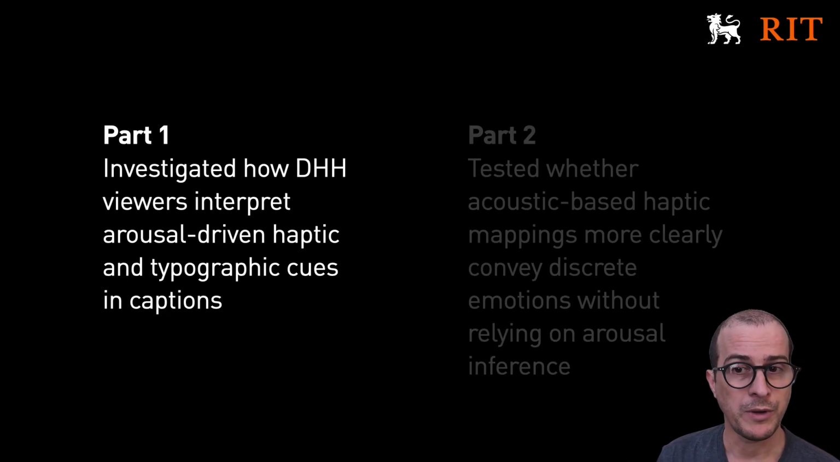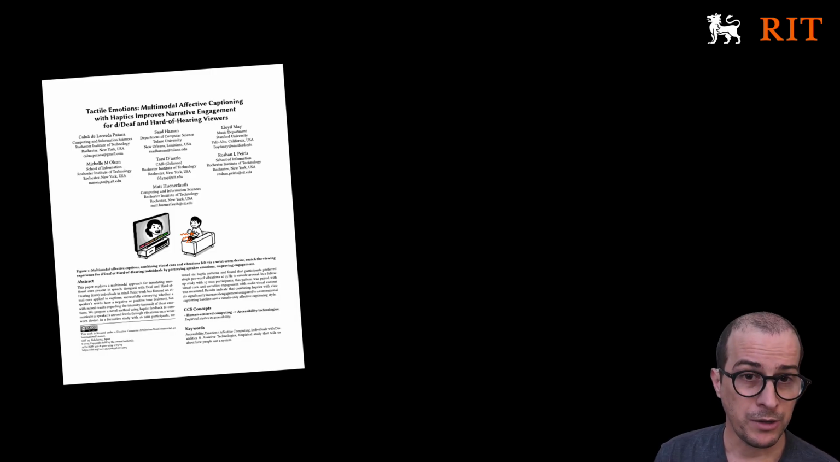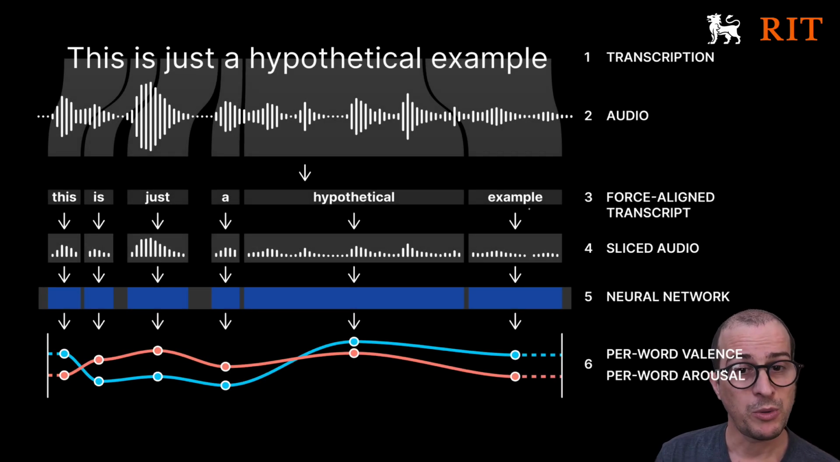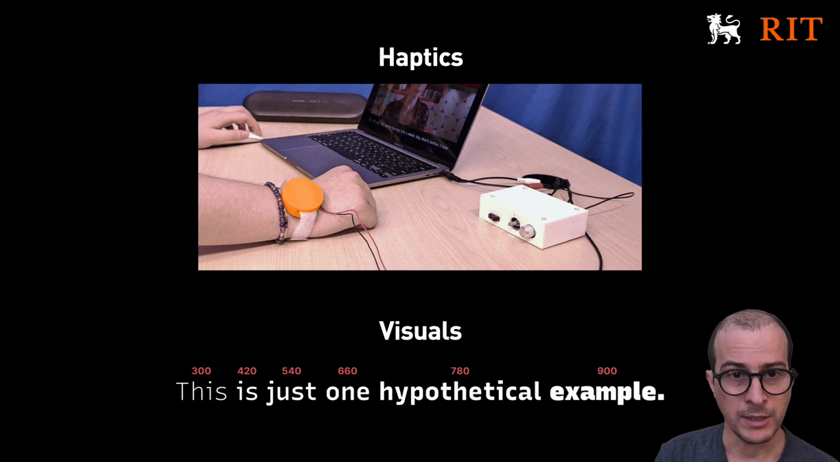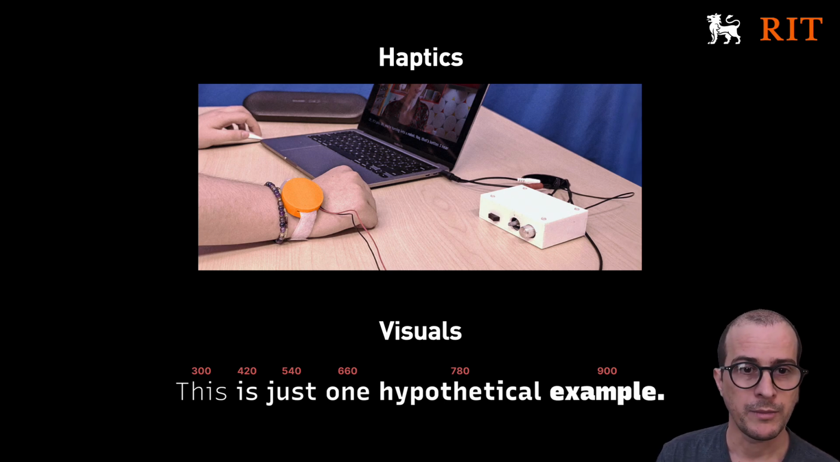Our first step involved investigating how deaf and hard of hearing viewers interpret arousal-driven haptic and typographic cues in captions. To look into this, we replicated the methods from our previous paper, Tactile Emotions, which proposed a speech processing pipeline that obtains arousal values for each word and conveys them through visuals and haptics. In practical terms, this meant that when participants watched videos using our system, high arousal was conveyed through strong vibrations and thick words, and low arousal through more subtle shakes and thin text. The vibrations were driven by a wrist-worn device similar to a smartwatch.